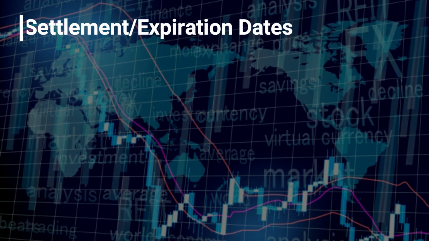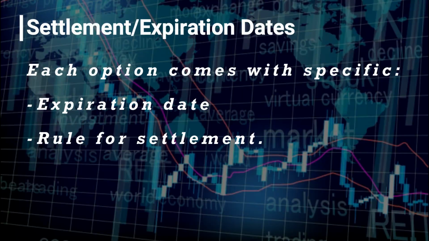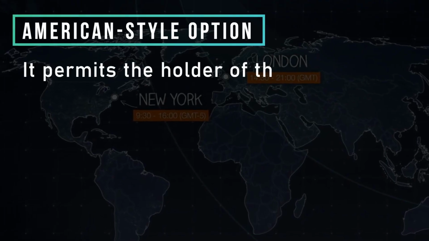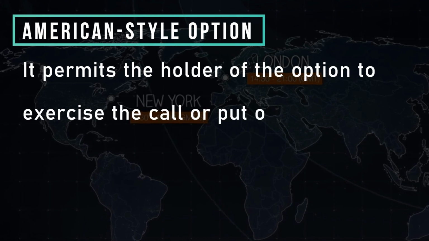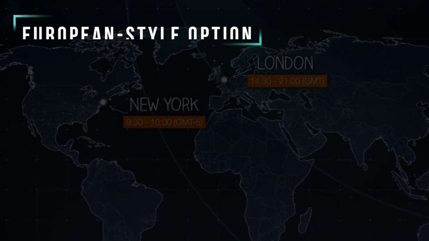Settlement expiration dates. Each option comes with a specific expiration date and rule for settlement. Option styles in the markets. An American-style option permits the holder of the option to exercise the call or put option whenever they want before the expiration. A European-style option